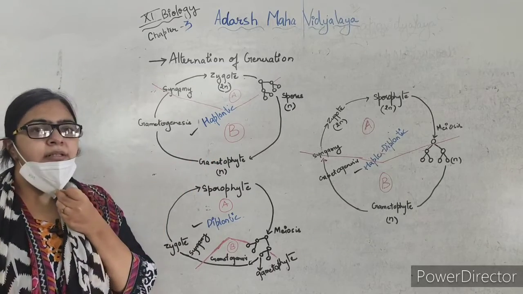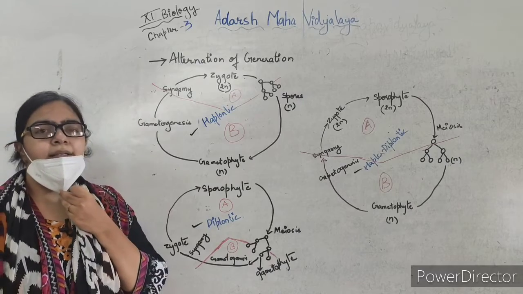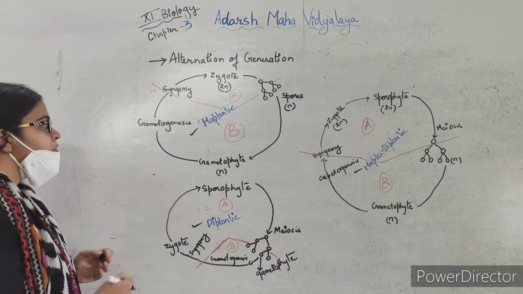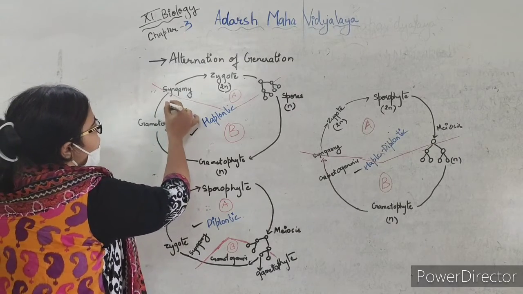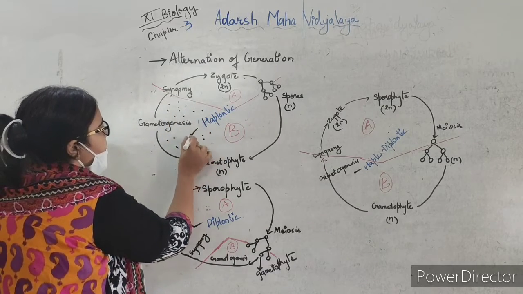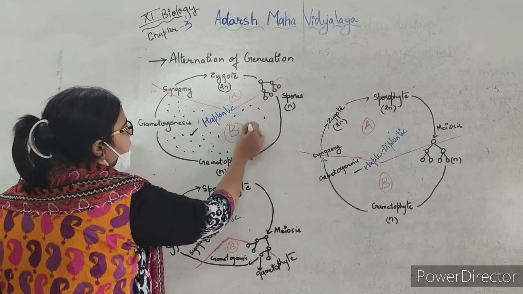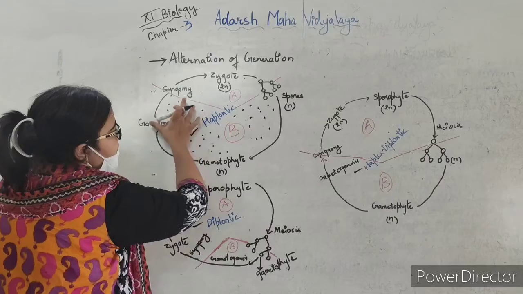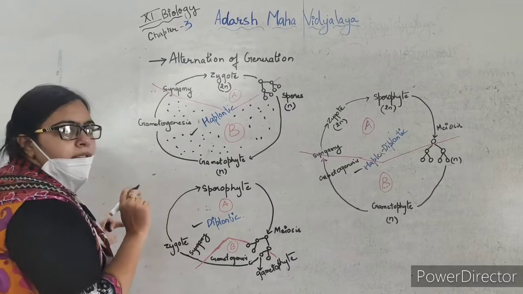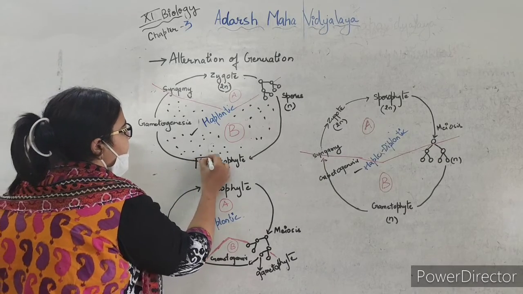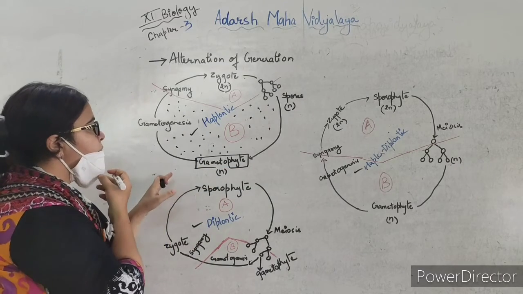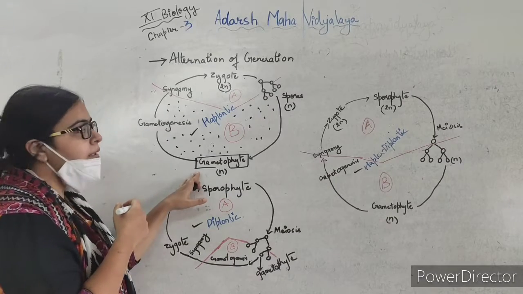This type of cycle is seen in the algae. The algae generally have this type of life cycle. Here, the black portion is more as compared to this other portion. So the main plant body in the algae is the gametophyte, and that too is haploid.